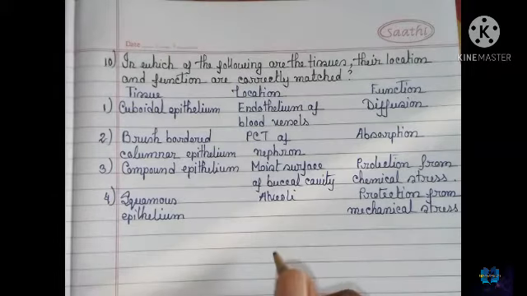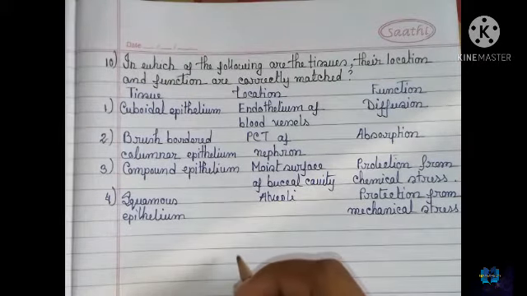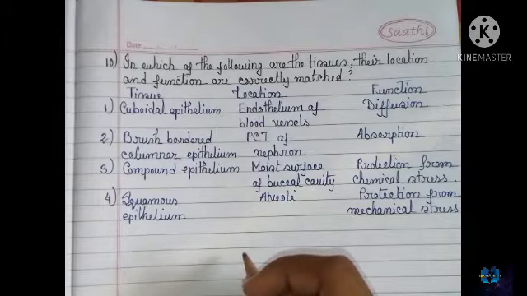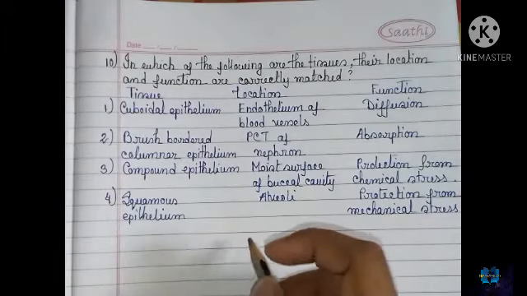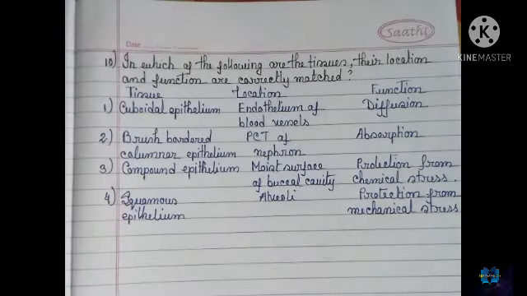So this is our last question. In which of the following are tissues, their location and functions correctly matched? Tissue, location, function. Option 1, cuboidal epithelium, location endothelium of blood vessel, function diffusion. Option 2, brush border columnar epithelium, PCT of nephron, function absorption. Option 3, compound epithelium, moist surface of buccal cavity, function protection from chemical stress. Option 4, squamous epithelium, alveoli, function protection from mechanical stress.